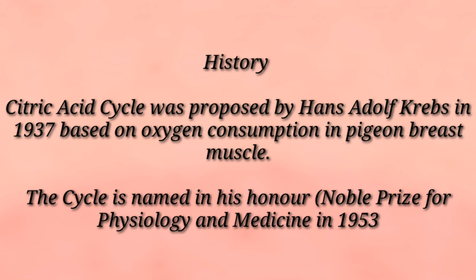Now let us look into the history of the citric acid cycle. It was first proposed by Hans Adolf Krebs in 1937 based on oxygen consumption in pigeon breast muscles, and for this he was awarded the Nobel Prize in 1953.